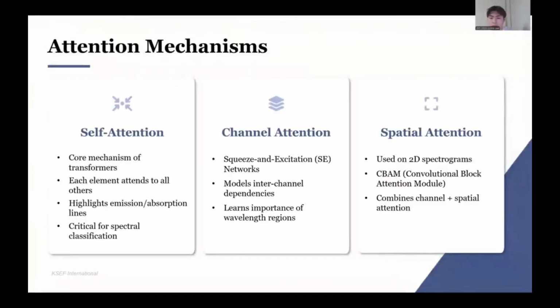Three attention types matter here. Self-attention links all wavelengths. Channel attention weights bands. Spatial attention targets spectrogram regions. Each highlights the lines that drive classification.